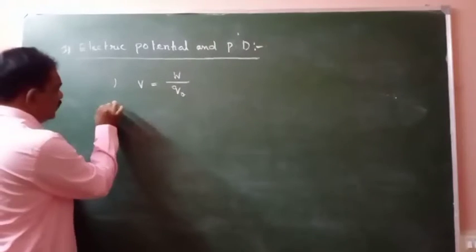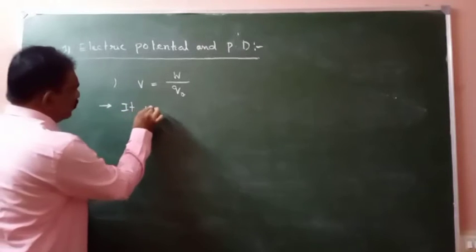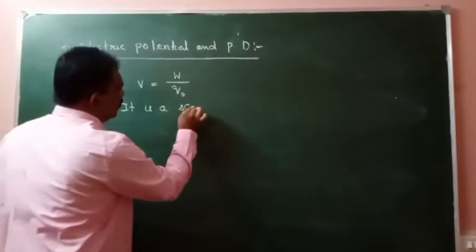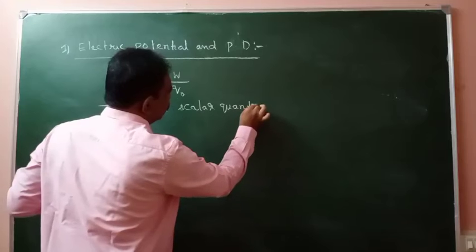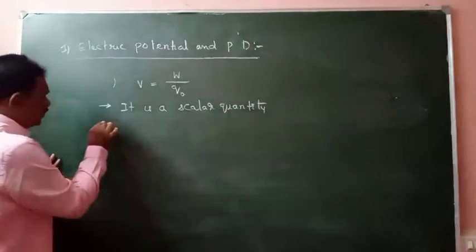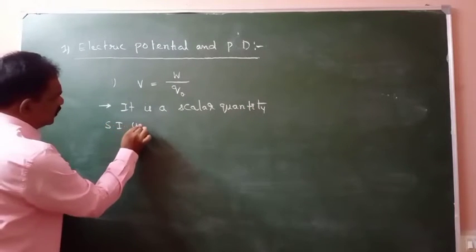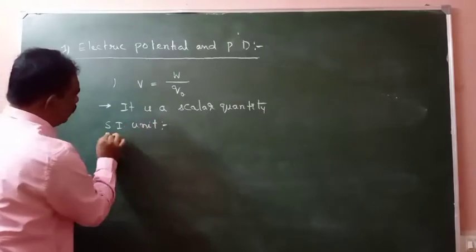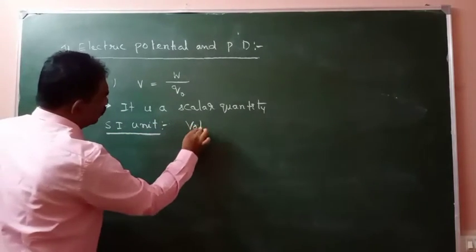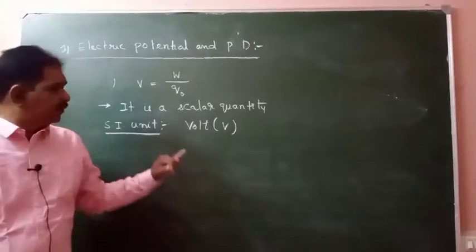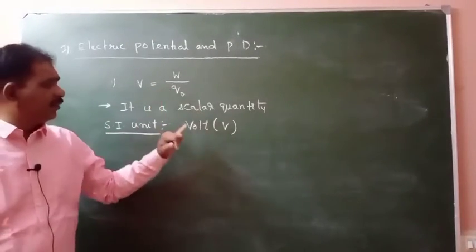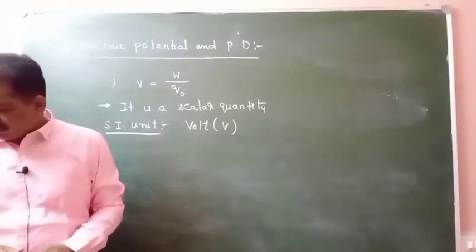That's why potential is also a scalar quantity. What is its SI unit? SI unit of this will be volt. Symbol for the volt will be V.